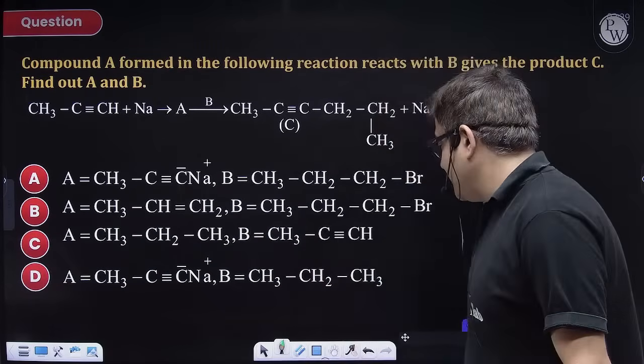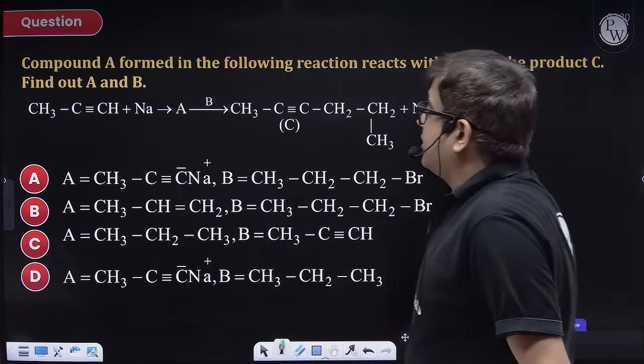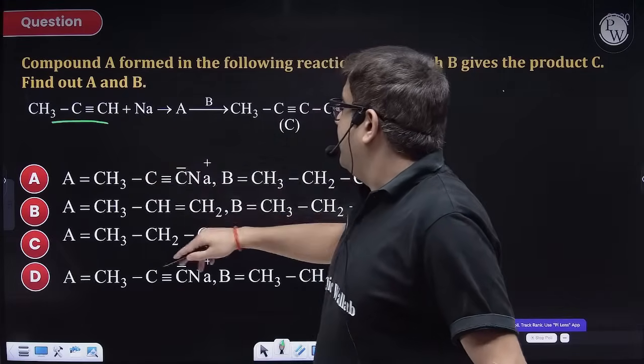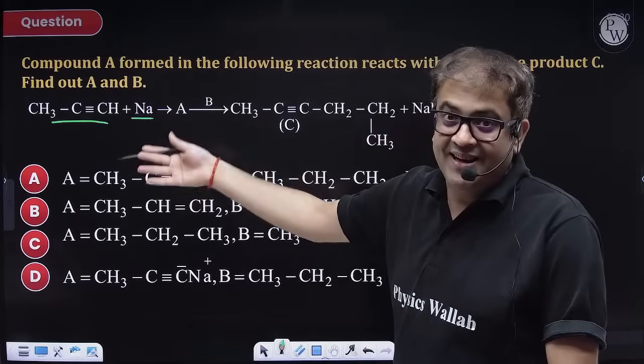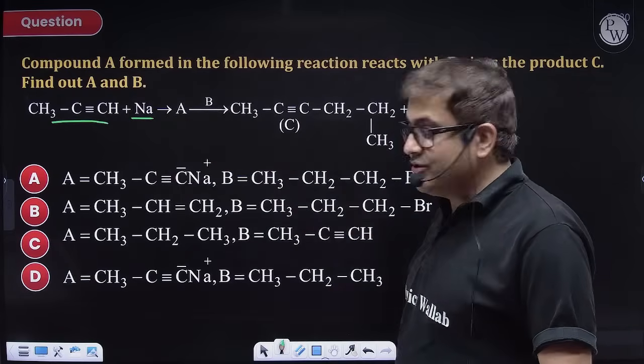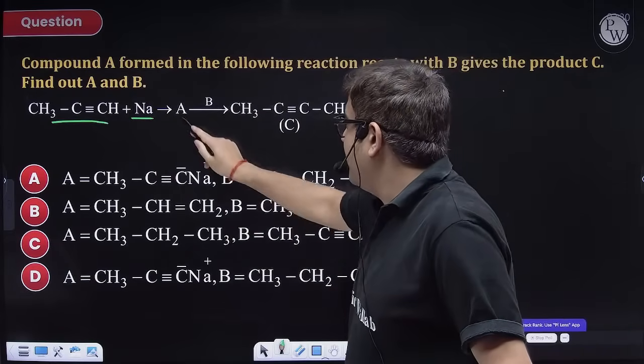Chalo. Moving to the next question. The question says, I have a terminal alkyne reacting with sodium. Sir, a terminal alkyne reacting with sodium will form the corresponding salt. Hydrogen gas is released. So A will be the salt.